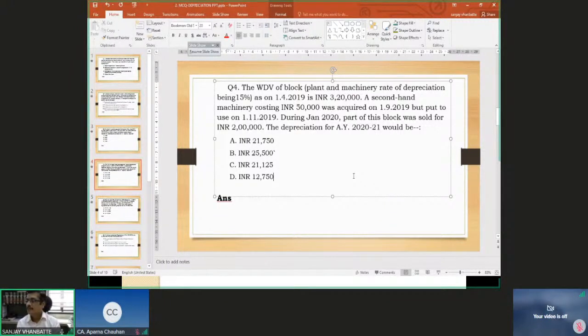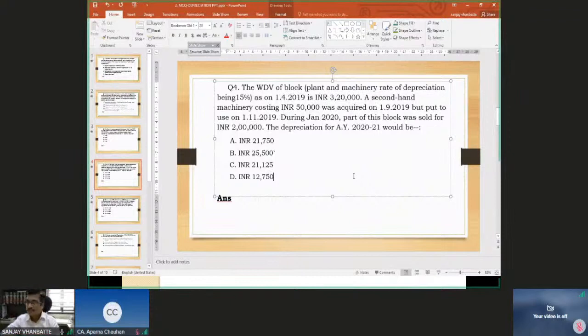Okay, fine. Now look, Sanjay from Noida is saying 4A, that is option A, 21,750. Yes, Sanjay, this is the correct answer. 21,750 is the correct answer. The reason is something like this. 3,20,000 is your written down value.